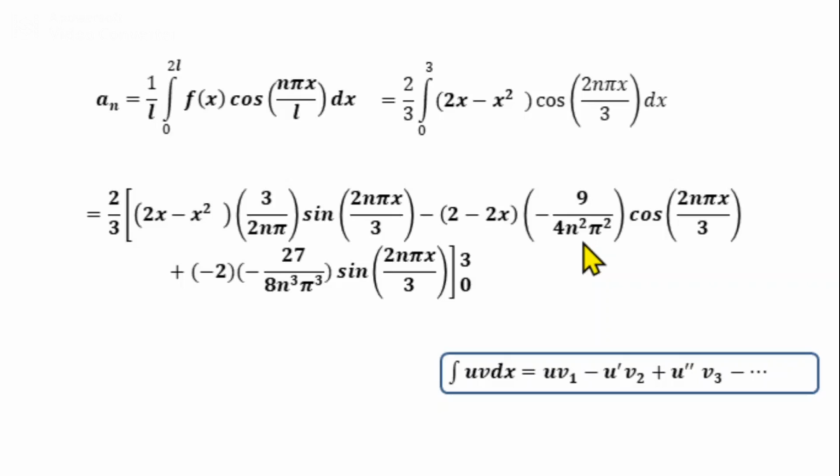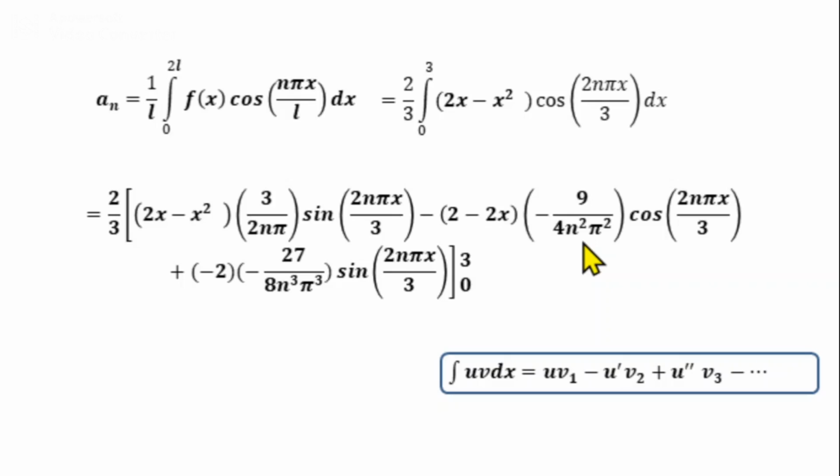u'' is the derivative of 2 − 2x, that is 0 − 2, which is −2. So we have v3, the integral of v2, as minus 27/(8n³π³) sin(2nπx/3). So we stop here, and we apply the limits x from 0 to 3.